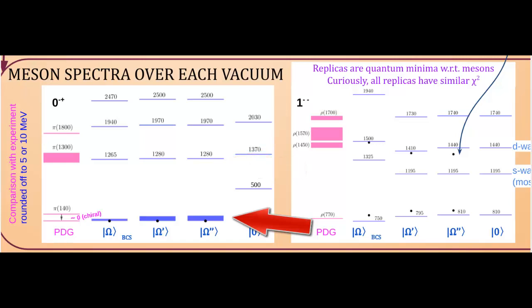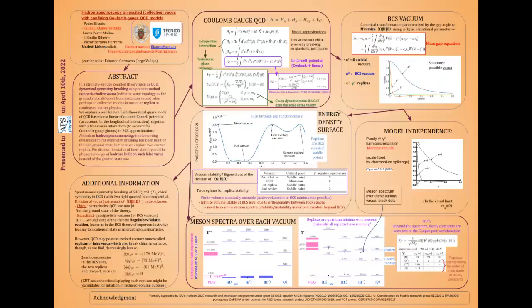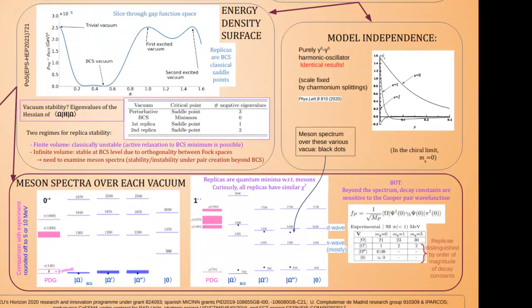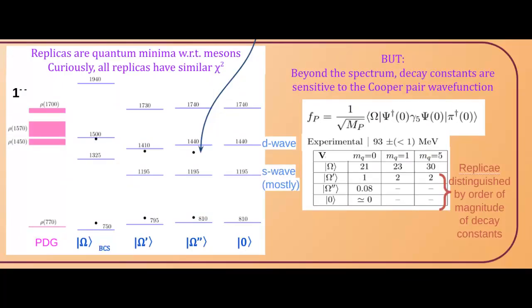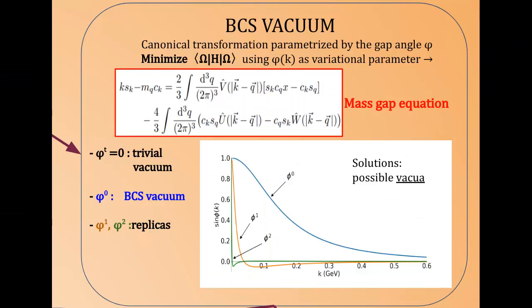So all have a massless Goldstone boson pion in the chiral limit, and tuning the quark mass can give the physical pion mass. Whatever differences between these are at the level of the model's imprecisions, but we have found a major difference in the decay constant of the pion, that is an integral over its wave function. As a Goldstone boson, the pion wave function coincides with the Cooper pair wave function that we here discussed.